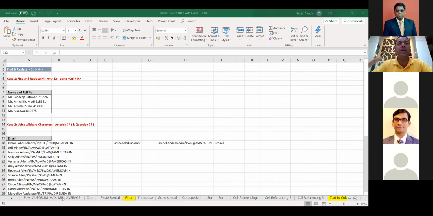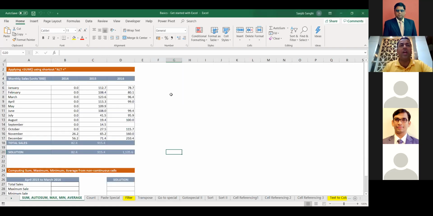What we did is we tried to understand how we can have a shortcut for the sum command, how we can add each and every value. We used Alt equals for that. Then we learned how we can use comma to do a multi-selection. If I want to select this and then go with this, without using a mouse, we can use comma for that. Then we learned a very important command of Control G. And then finally in this sheet, we have learned a very important feature of Control Enter.